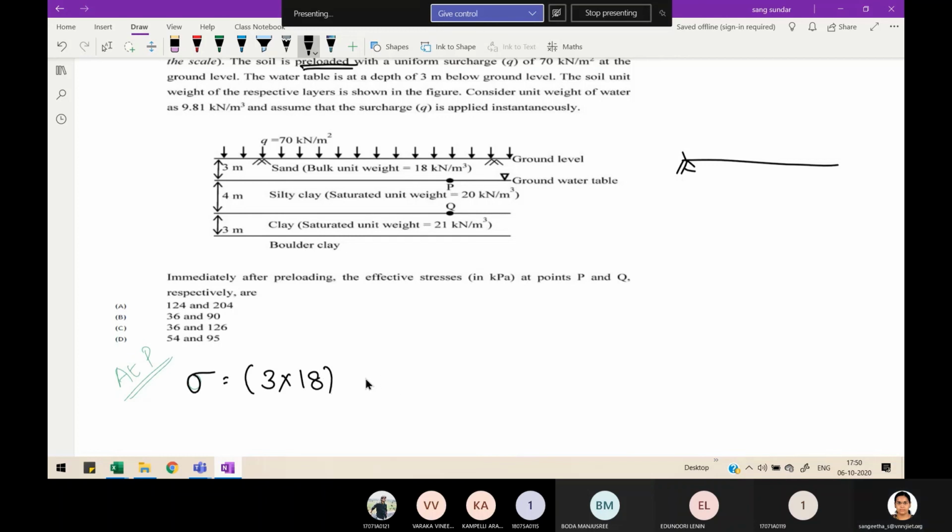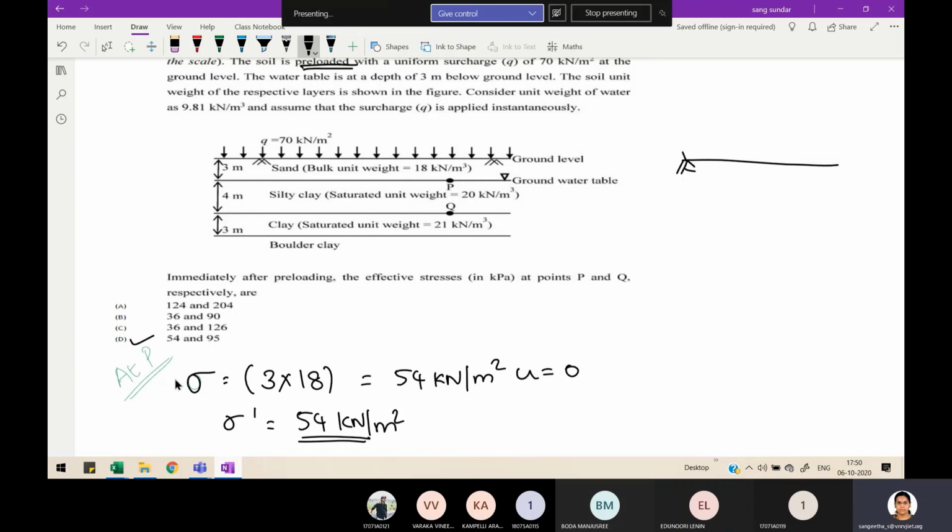How much is that? 54 kilonewton per meter square, and your pore water pressure is 0, so your effective stress is equal to 54 kilonewton per meter square. If you are damn sure about this answer, you can pick up option D right now.